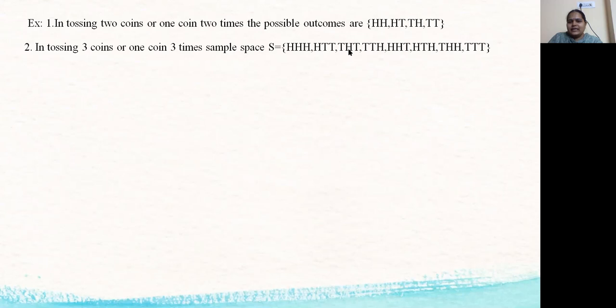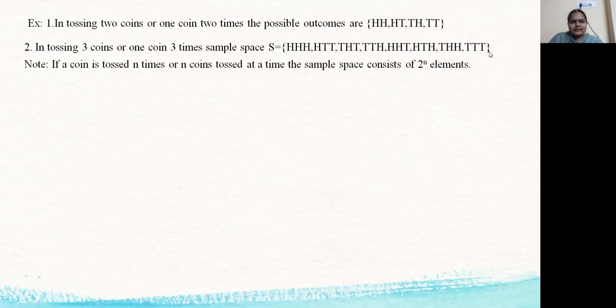HTT, THT, TTH. That means in these three cases, tails are occurring two times. The other three cases, HHT, HTH, THH, we get heads two times or tail one time. And the last one is TTT, all three tails.